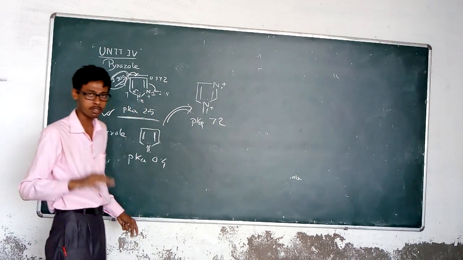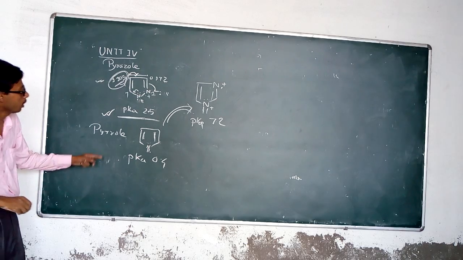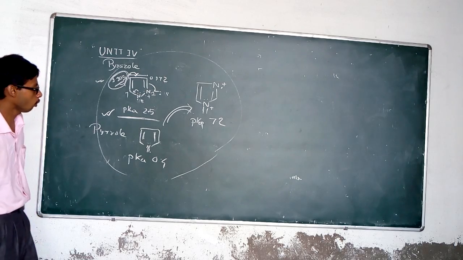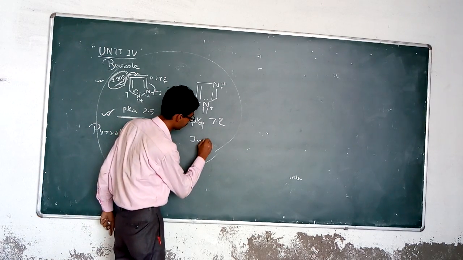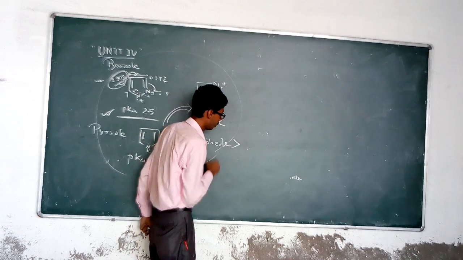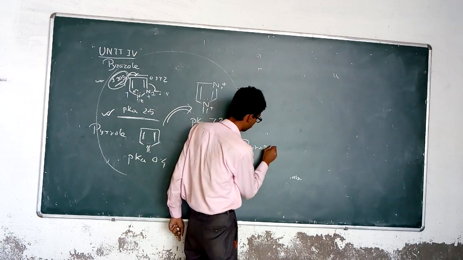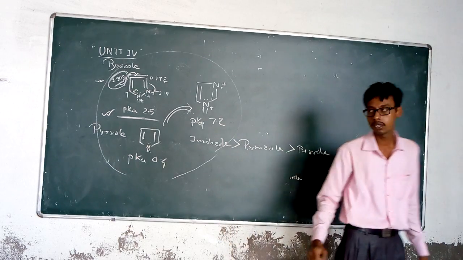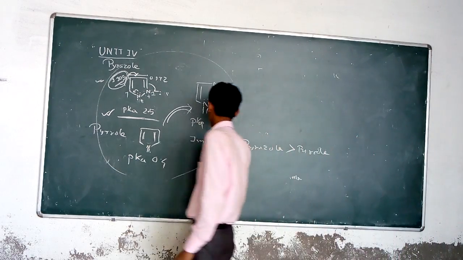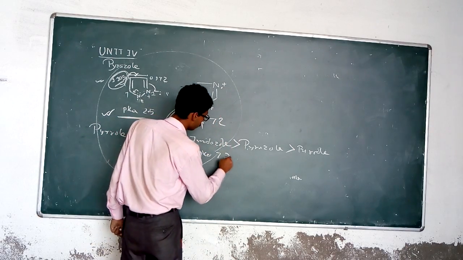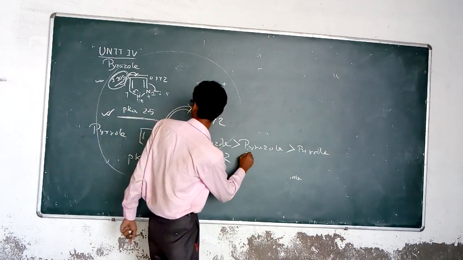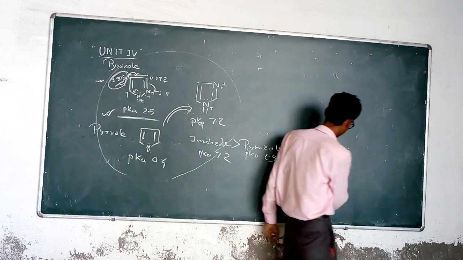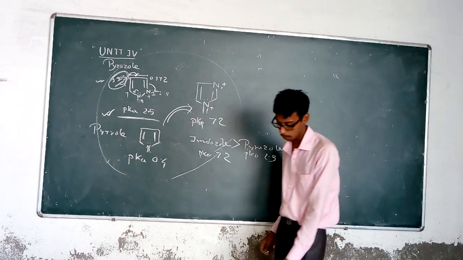So the order of basicity among imidazole, pyrazole and pyrrole is: imidazole is the highest, then pyrazole, and then pyrrole, which is very weak. The pKa of imidazole is about 7.2, pyrazole about 2.5, and pyrrole about 0.4. So this is the order of basicity of the compounds.